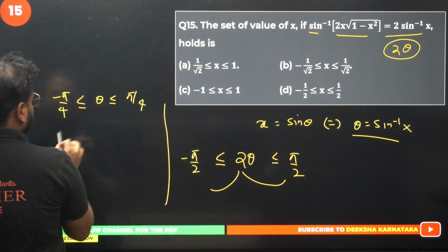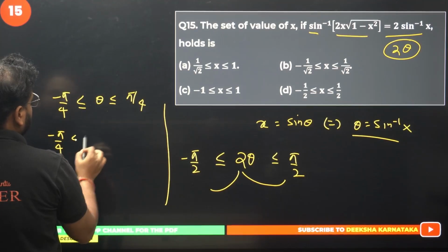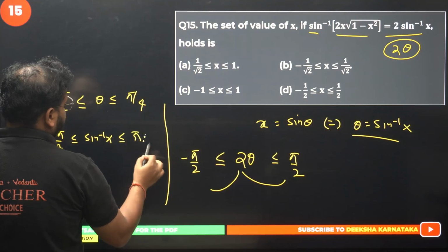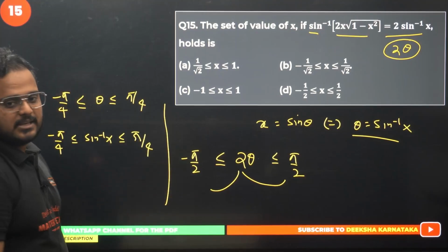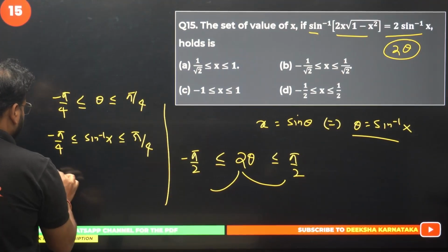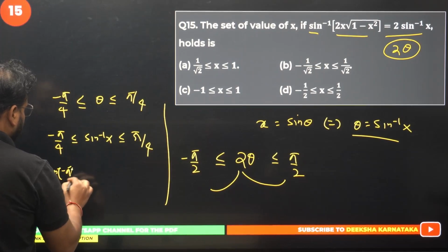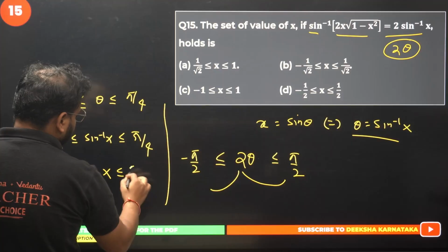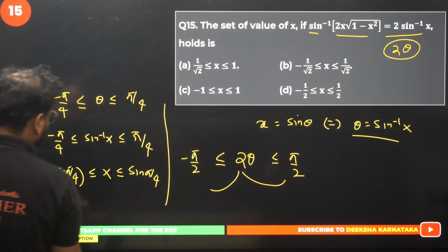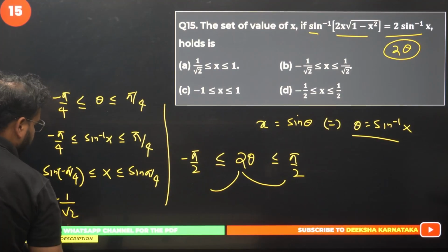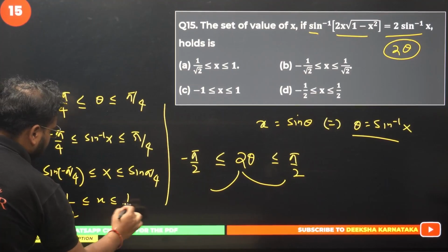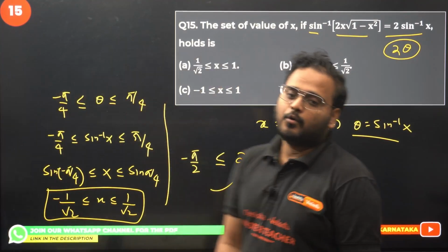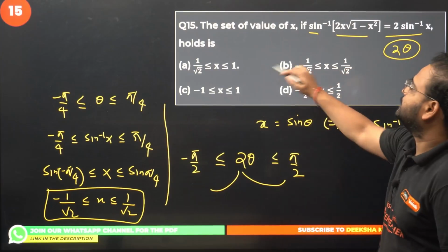Correct? Now write the theta value: minus pi by 4 less than equal to sine inverse of x less than equal to pi by 4. Apply sine on both sides. You'll have here sine of minus pi by 4. This will be simply x left now. You'll have here sine of pi by 4. All of you know the answer. This will become minus 1 by root 2 less than x less than 1 by root 2. Option is B.